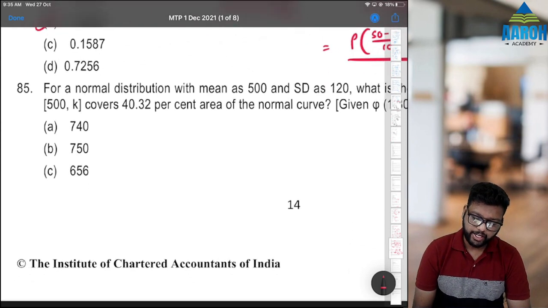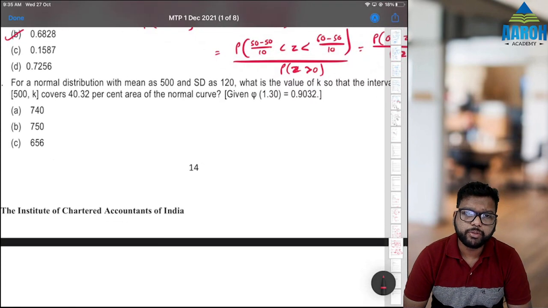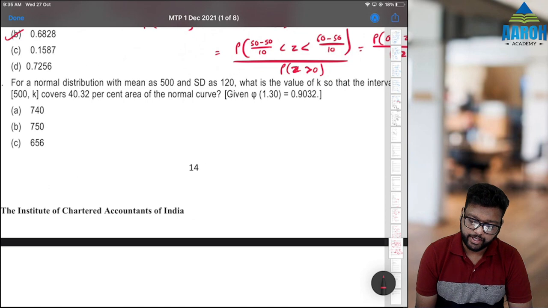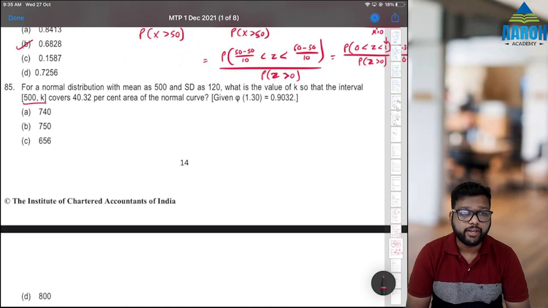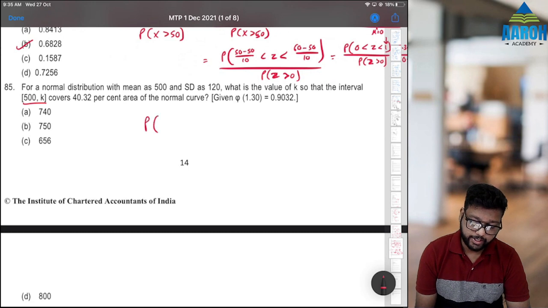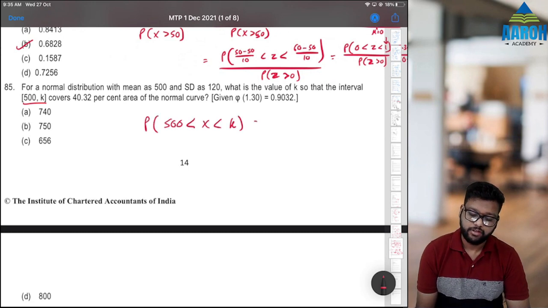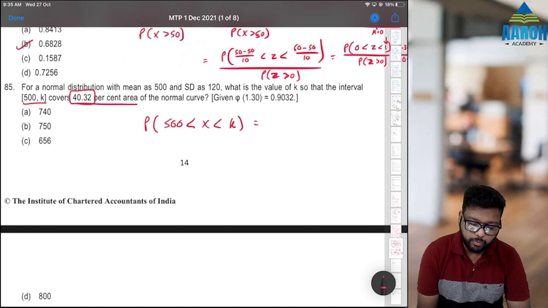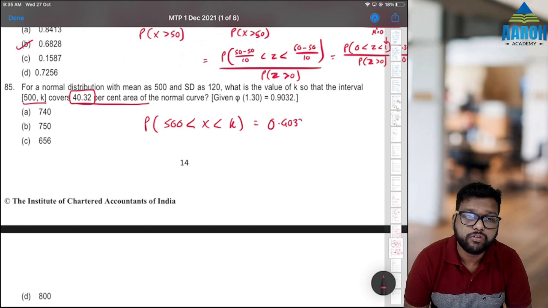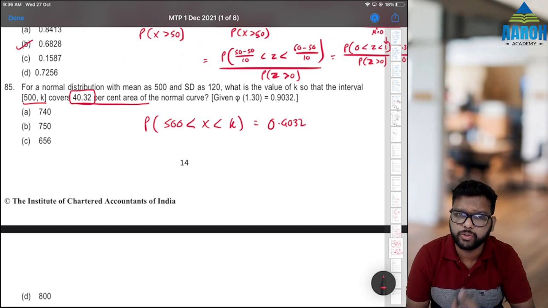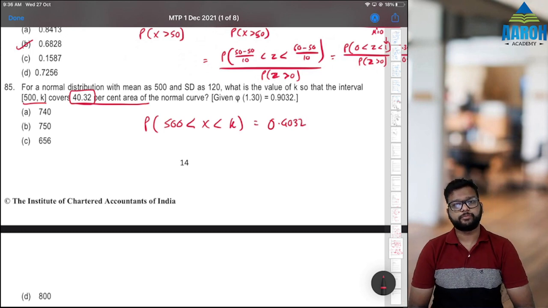Fine. 85. For a normal distribution with mean 500 and SD 120, what is the value of k so that the interval 500 to k covers 40.32% area of the curve? That means probability is 0.4032. 40.32% means 4032, right? Fine.